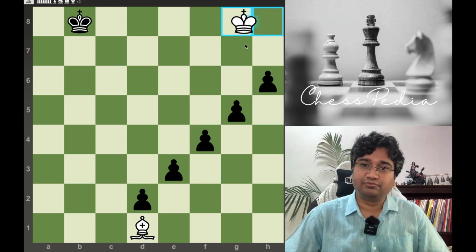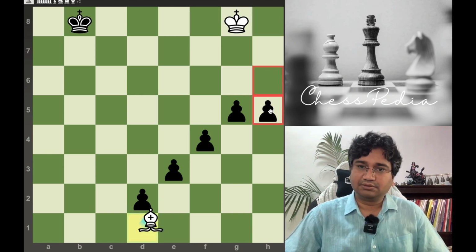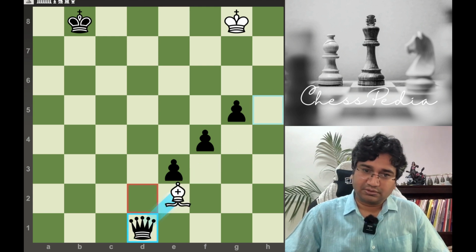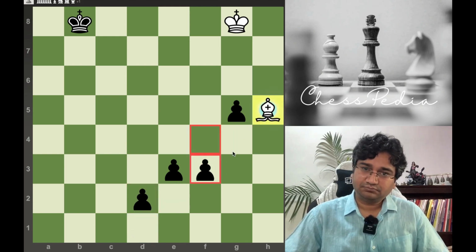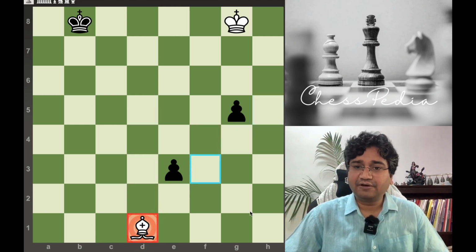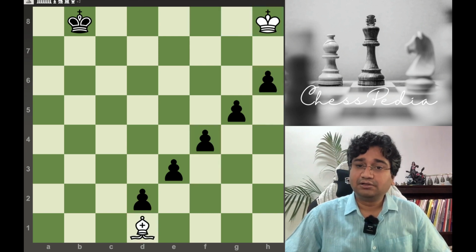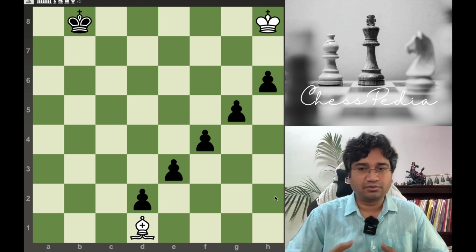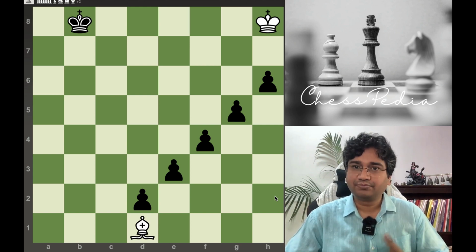Suppose now it is black to move, they sacrifice, does not matter. If they move this, we can capture. If they do something else to try to stop us in between, we again capture. If they move here now, we again capture. So, you see one bishop turned out to be more powerful than the rook in this particular scenario. There are 5 pawns, that means 5 power, bishop is 3 power. So, this is a position. Hence, the beauty of chess is there is no absolute power, everything is relative. In certain conditions, a small piece can turn into a mighty powerful piece, like a pawn, it can turn into queen. So, in certain scenarios, a pawn is much more powerful than a rook.